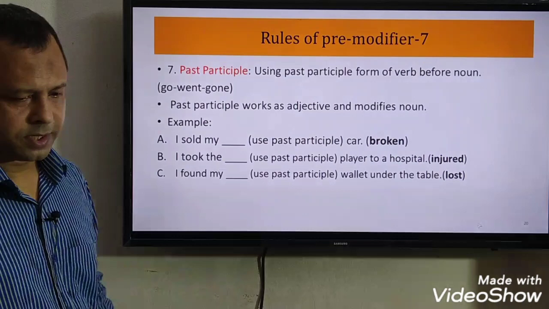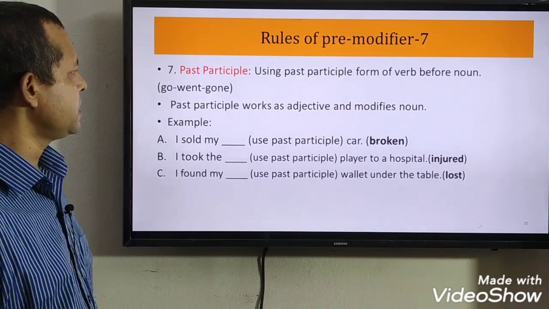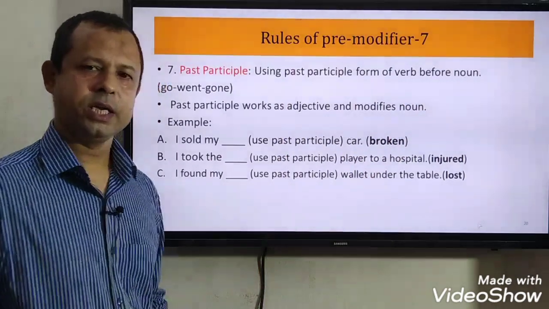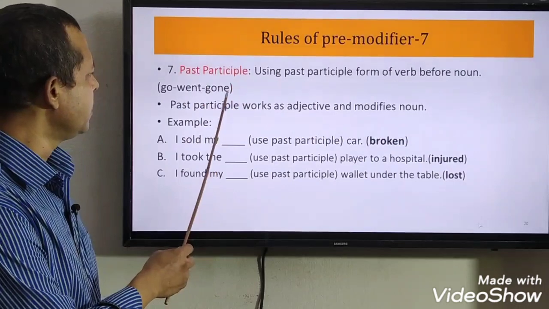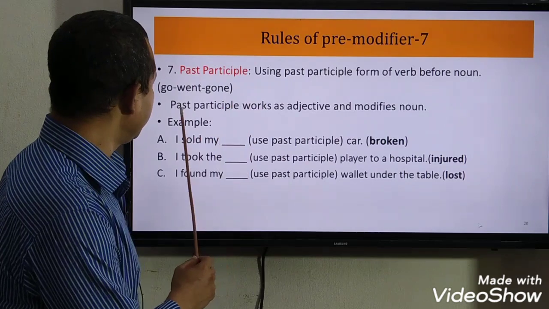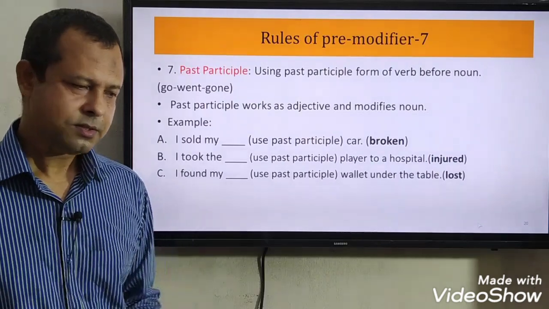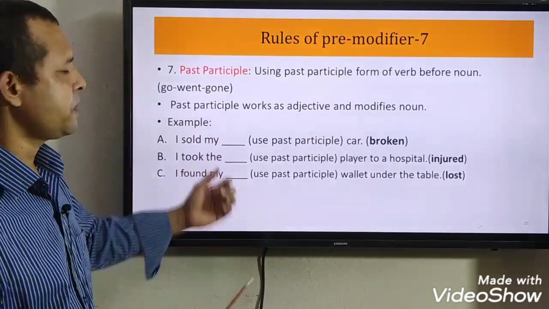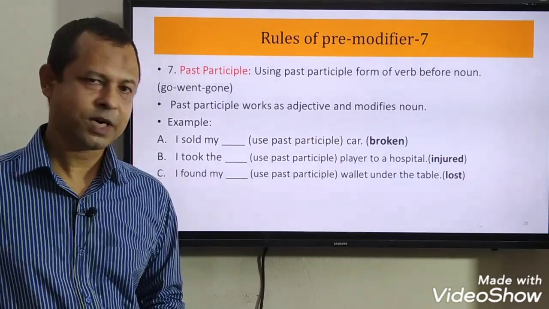Rule number 7, it is the past participle. What is a past participle? Past participle means using the past participle form of a verb before a noun. See here, go is the present form, went is the past form, gone is the past participle form. Past participle works as an adjective and modifies a noun. Similarly, for the present participle you have to add ing to the verb. For the past participle you have to use the third form of the verb, or the past participle form of the verb.